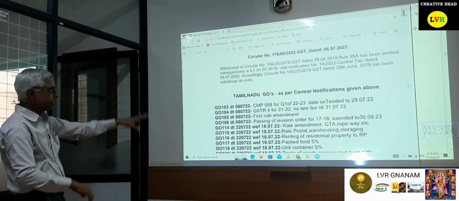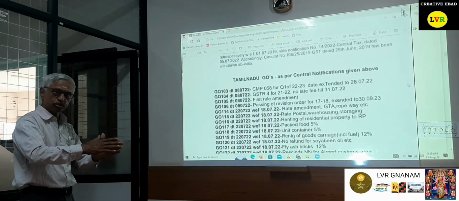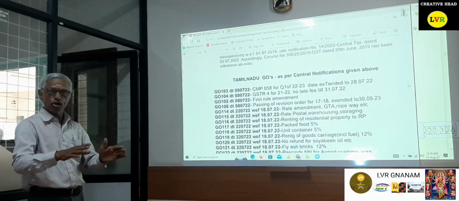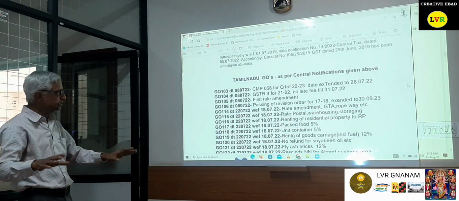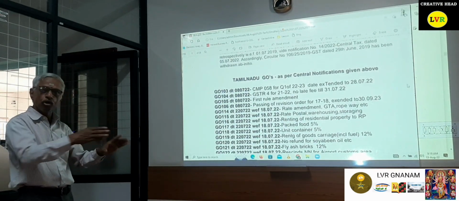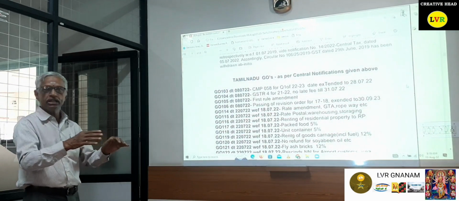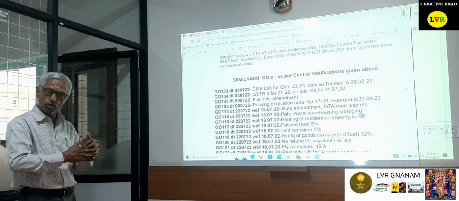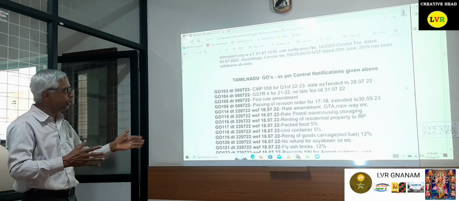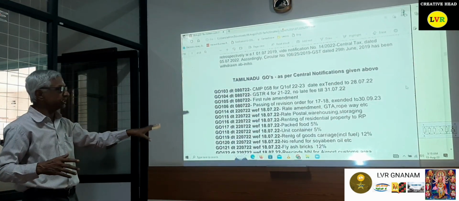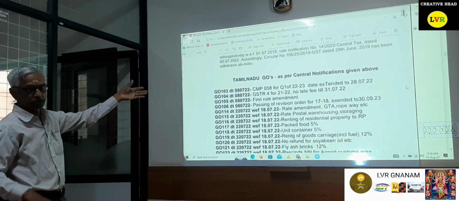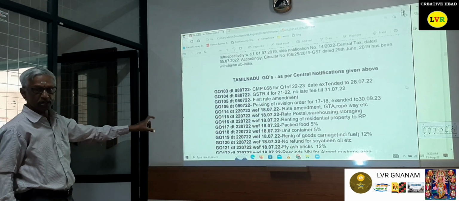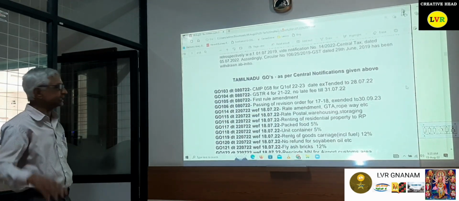So these are all the Tamil Nadu GOs. Please go through the same. While quoting any reply etc. to the Tamil Nadu government, as far as practicable, please quote the GO number of the Tamil Nadu government so that they can immediately refer to it. Of course, CGST is also binding. You can also quote CGST in this notification. Anyhow, if it is possible, please quote it. But these are what we have discussed earlier, which have been clearly given in these GOs only. This is for reference only. You can go through it on the net.